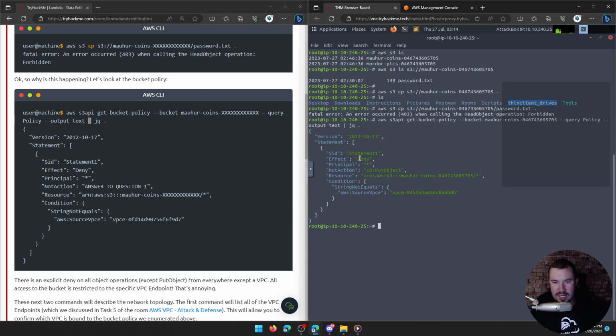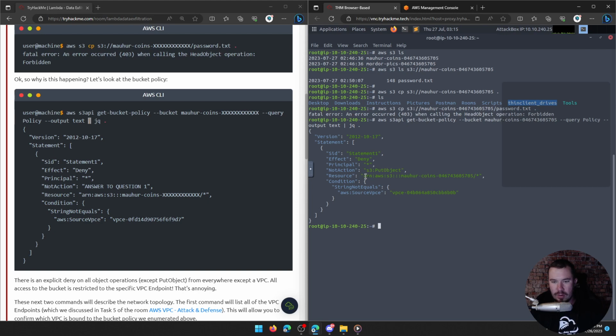We have the SID, which is statement 1, kind of like a description, and the effect is deny. And who does this apply to? Well, it's a wildcard, which means this applies to everyone, which you're everyone, I am everyone. It applies to all of us. And what can't they do? Well, what's the not action? Well, that's interesting. The not action is put object. So you cannot put an object in this bucket. And what resource does it apply to?